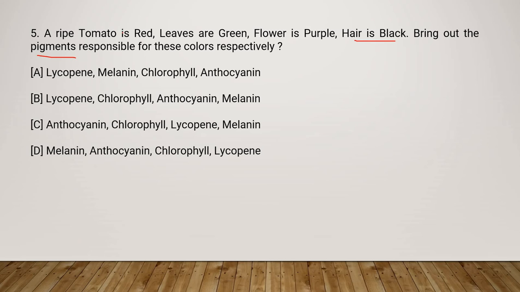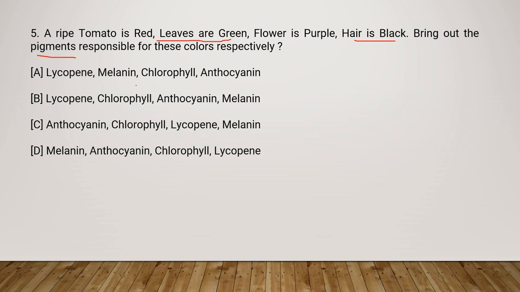So tomato is red because of that, leaves are green. So what are the pigments which are giving them these colors? For example, if you don't know about the pigment present in tomato, obviously you have heard about the connection of chlorophyll and leaves, right? Plants and chlorophyll. So by this you get that leaves are green because of chlorophyll.